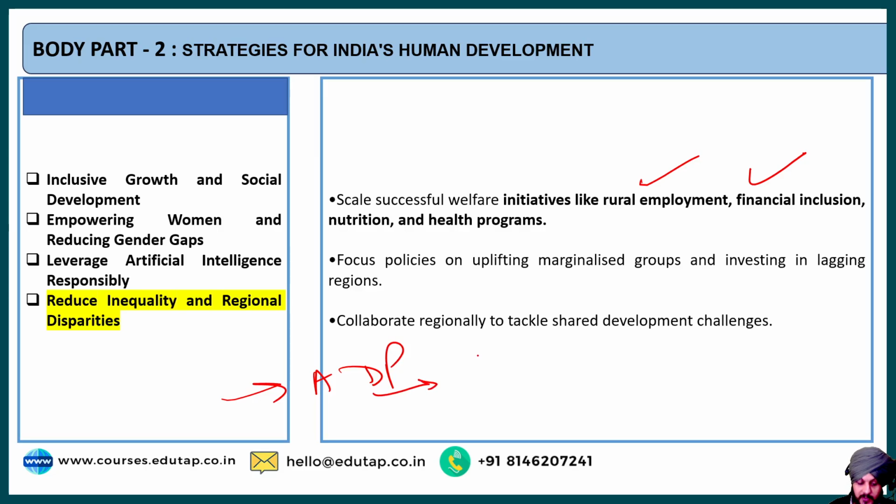Apart from that, the government can also go for Deen Dayal Antyodaya Yojana. Such rural development initiatives can help in focusing on uplifting the marginalized sections of society. And we can invest in the lagging regions. That's how we will be able to reduce the disparities among the different parts of the country. I hope it is clear to everyone.